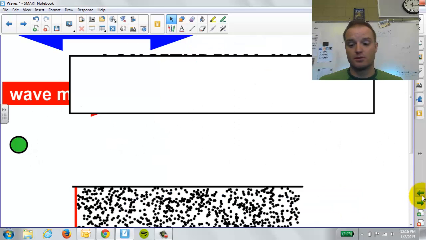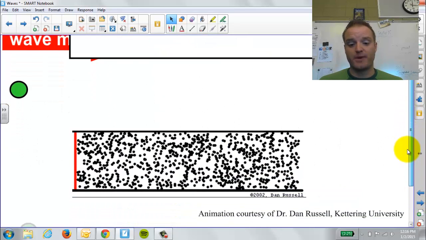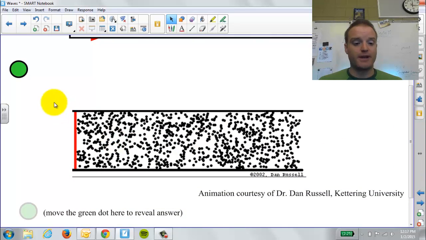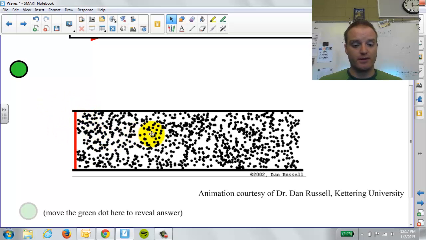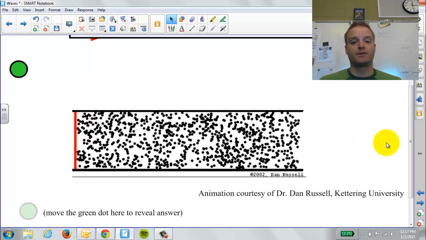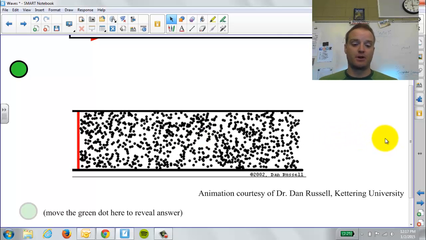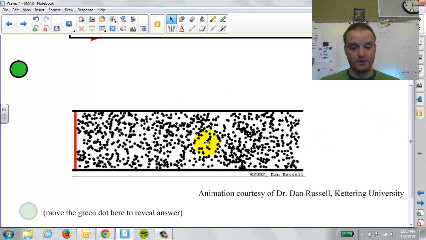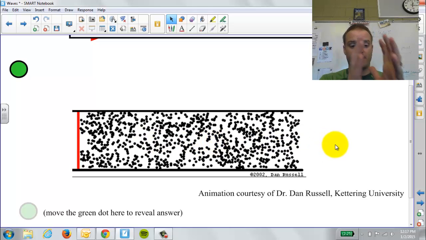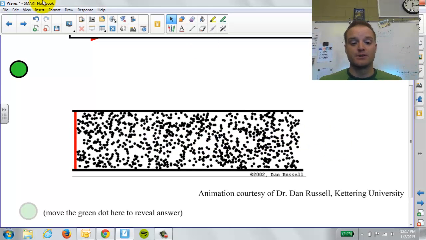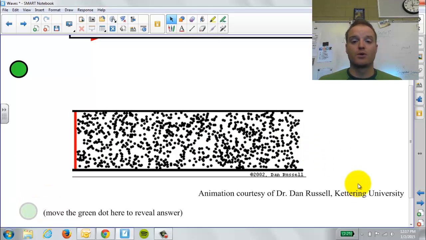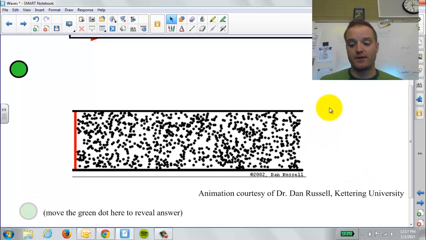So when we talk about sound, this all goes back to sound. That same type of wave, that longitudinal wave. These are air particles right here, and sound is going to travel through them as a longitudinal wave. You can see those parts compress and expand away. That's how sound travels through the air or any other medium that it travels through.